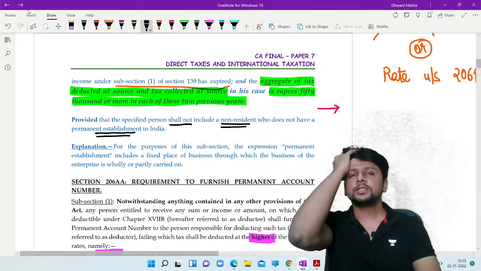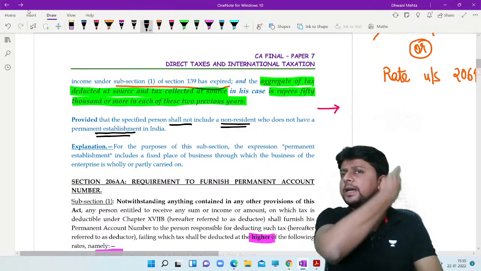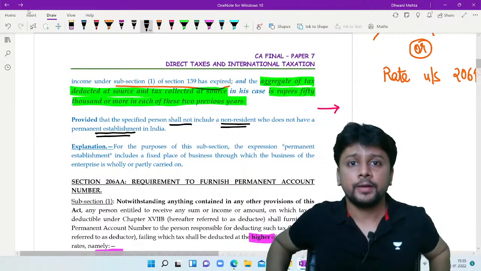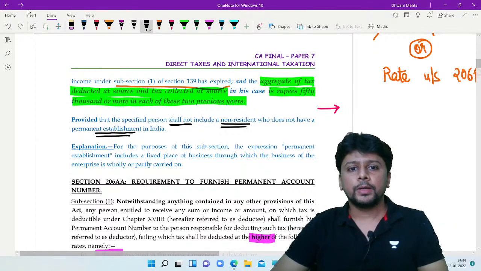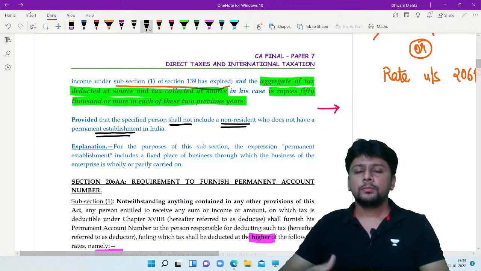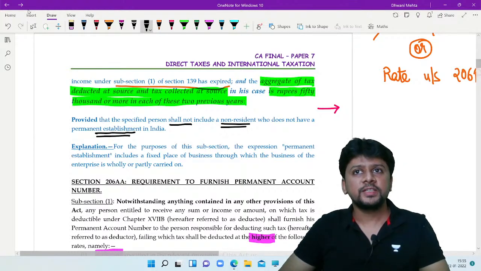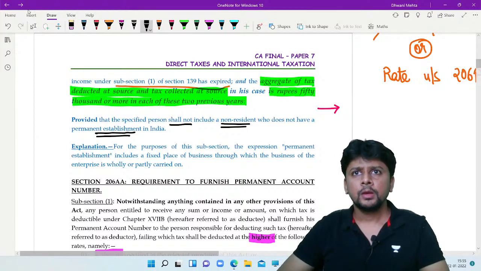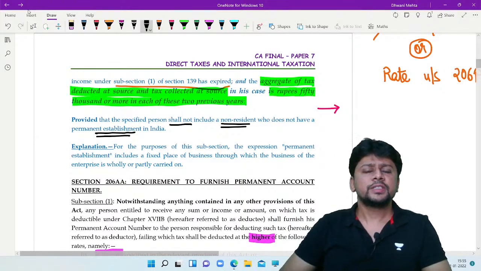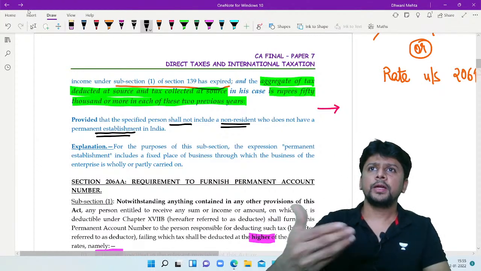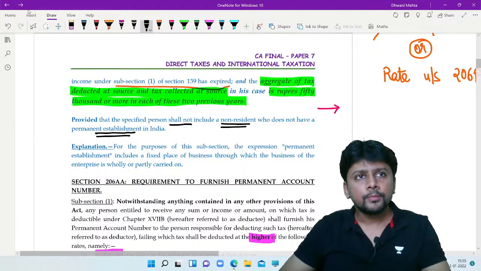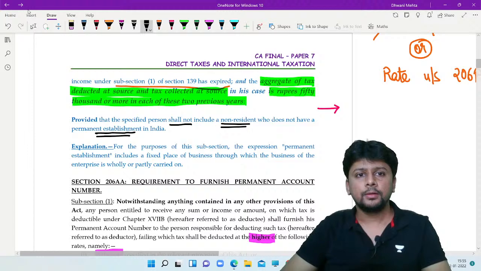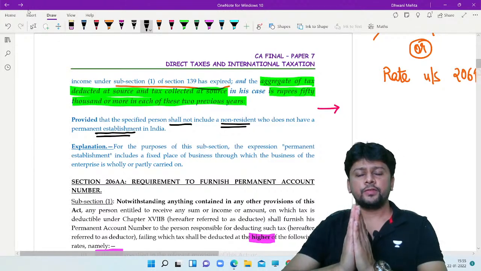So if a non-resident does not have a permanent establishment in India, there are so many provisions in the Income Tax Act that we are aware that their business income will not be subject to tax because there is no permanent establishment. They will be covered by some concessional tax rates. They will not be required to file their return of income because TDS will be deducted at the concessional rates only. So then you have to be logical enough, na?